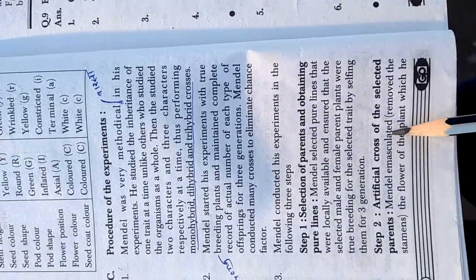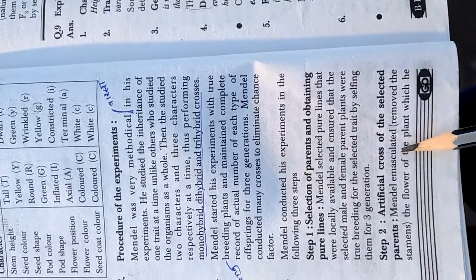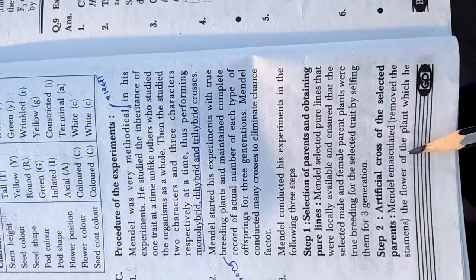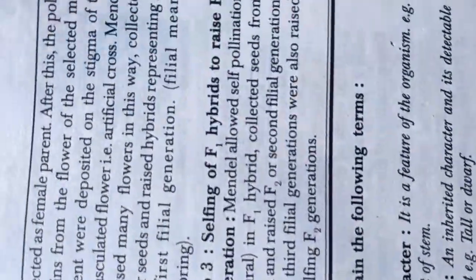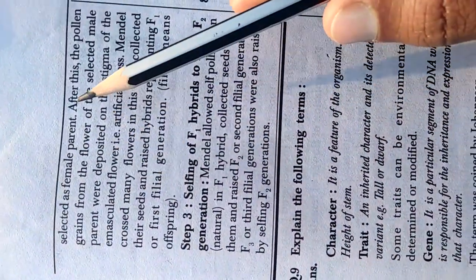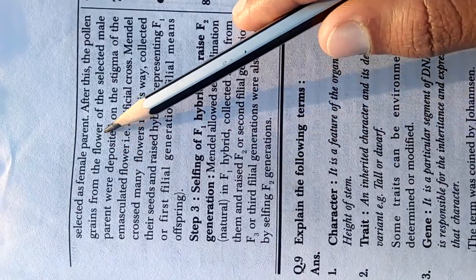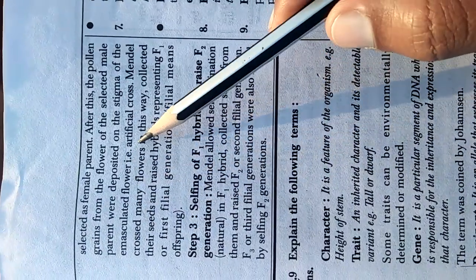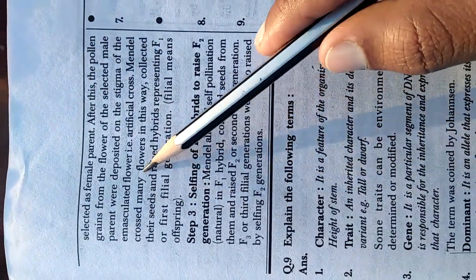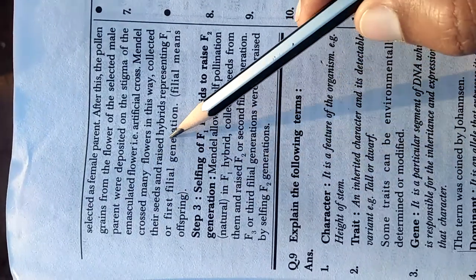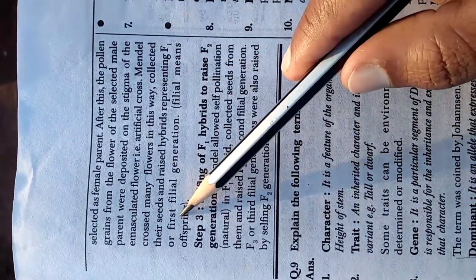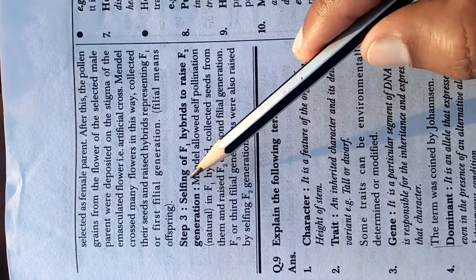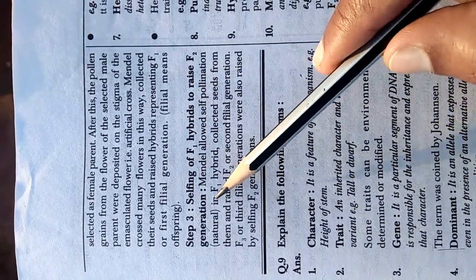Step 2, the artificial cross of the selected parents. Mendel emasculated, means removed the stamens, of the flower of the plant which he selected as female parent. After this, the pollen grains from the flower of the selected male parent were deposited on the stigma of the emasculated flower, that is artificial cross. Mendel crossed many flowers in this way, collected their seeds, and raised hybrids representing F1 or first filial generation. Filial means offspring.